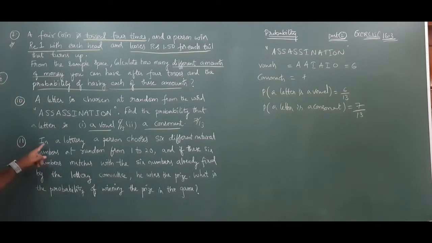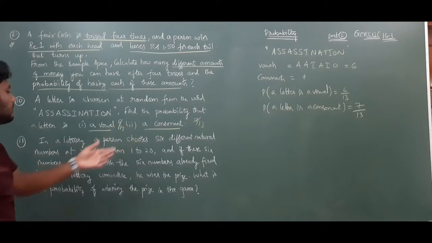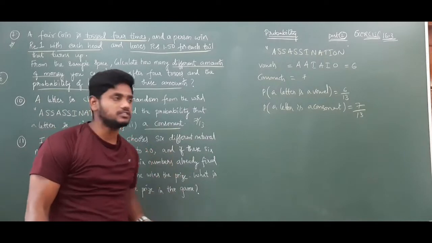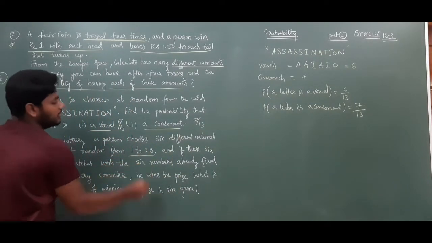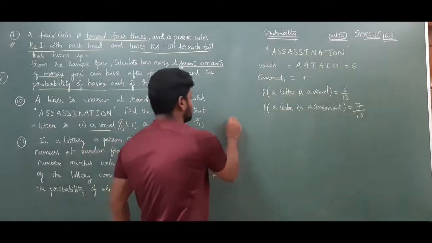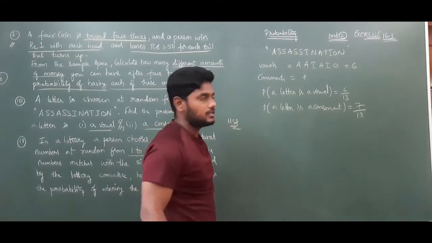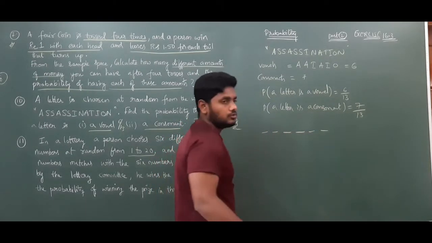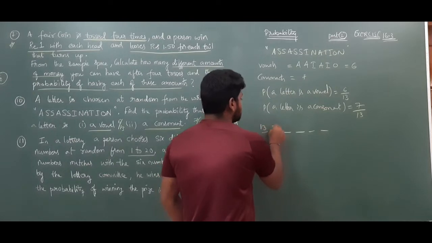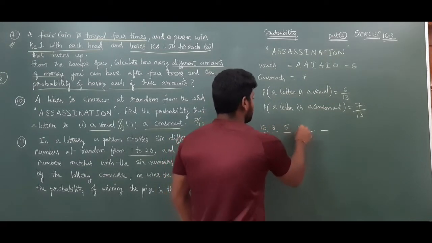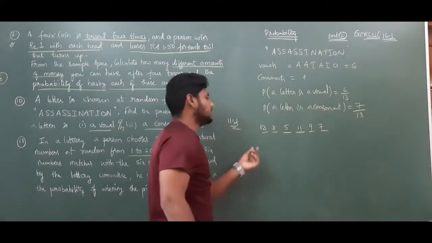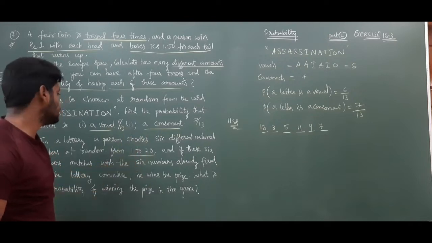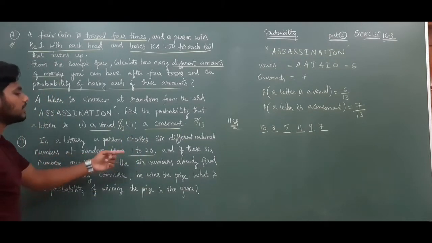Now question number 11. In a lottery, a person chooses 6 different natural numbers from 1 to 20. So I will select those from 1 to 20. 6 numbers you need to select. So those 6 numbers may be 13, 3, and again 5, 11, 9, 7, like that. You need to select any 6 different natural numbers, not repeated, at random from 1 to 20.